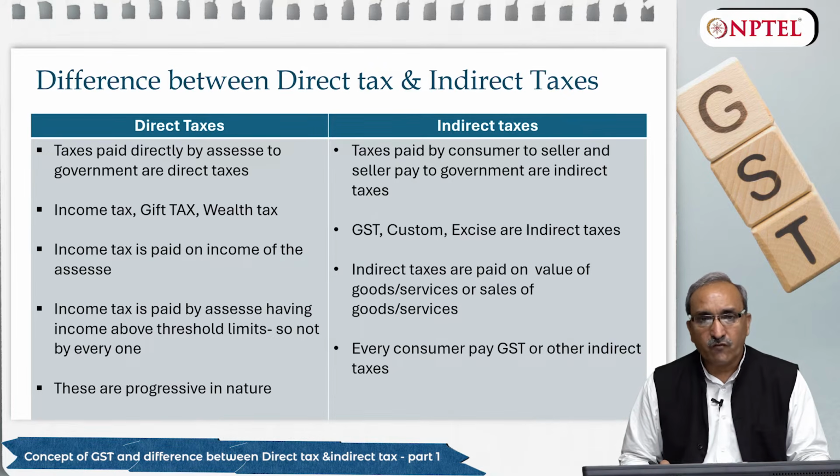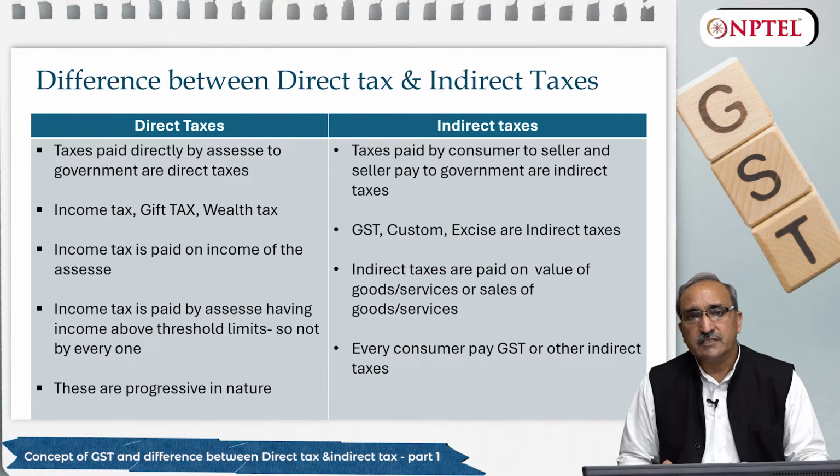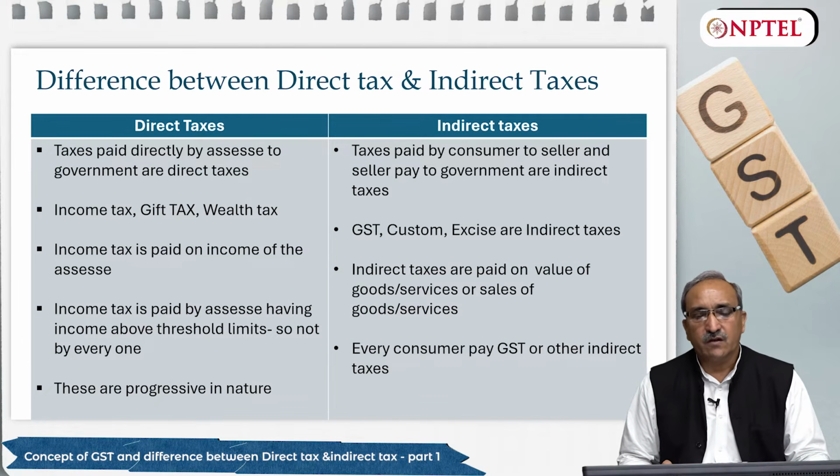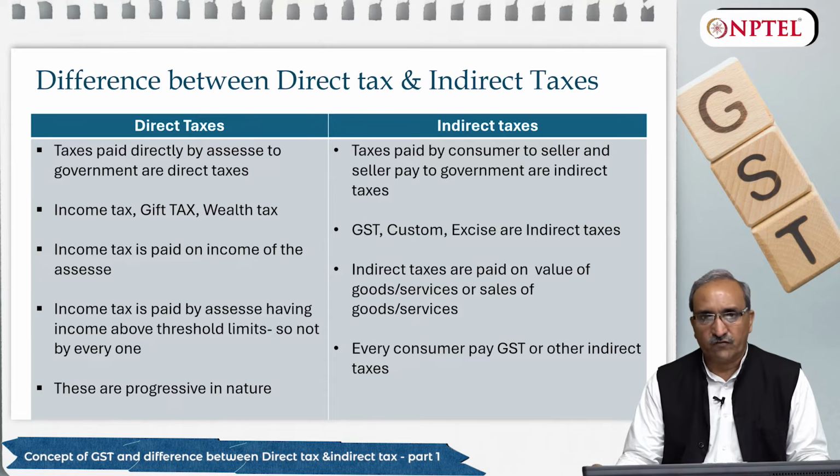Further, examples of direct taxes are income tax, gift tax, wealth tax. Because in income tax, an individual, maybe a person, maybe a HUF, maybe a partnership firm, maybe a company, determines their income tax liability as per the provisions of the Income Tax Act 1961, calculates the tax liability and pays to the government. Whereas in indirect taxes, before GST we had excise, customs, service tax, VAT, sales tax, CST like this. But now after GST came into picture, we have GST, customs, excise, and some other indirect taxes as of now.